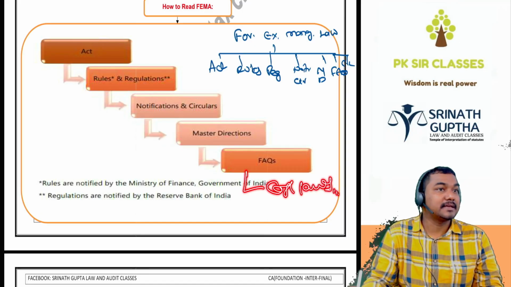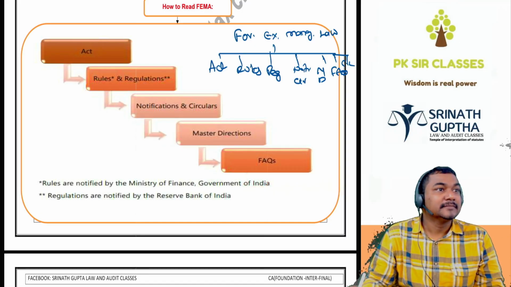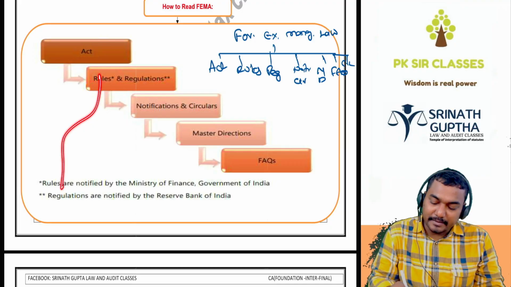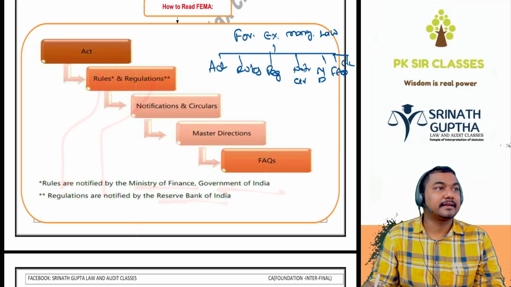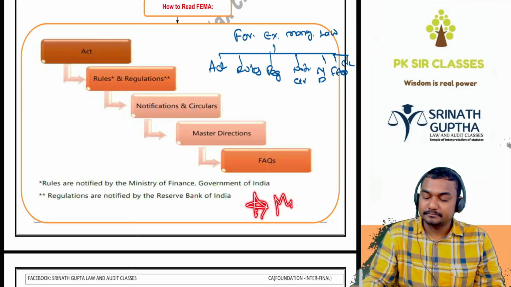Not covered in our syllabus, it is covered at the CA Final level. Done, na beta? These rules are given by the Ministry of Finance, Government of India. These regulations are given by the Reserve Bank of India. This is likely to come in MCQs, beta.